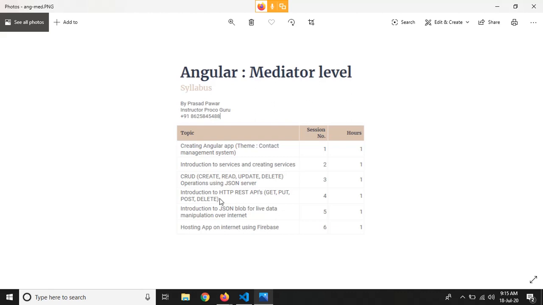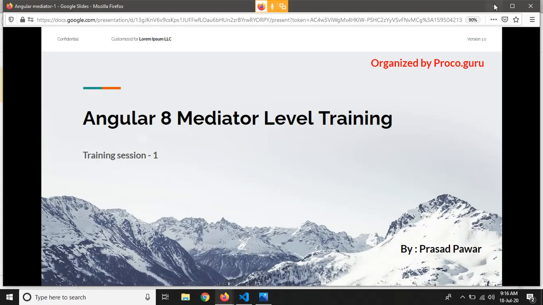As all of you have gone through the basic level training of Angular, in that session we deployed our application on GitHub pages. So for a change, in this session we are going to deploy our Angular application on Firebase, which is also free of cost. So let's continue with the session.